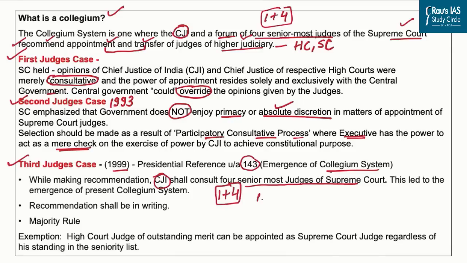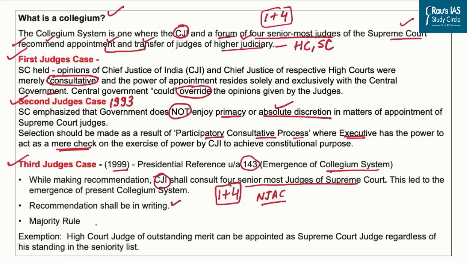We know that the National Judicial Appointment Commission was created in order to replace the Collegium system. However, this was struck down by the Supreme Court, saying that it goes against the independence of the judiciary and balance of power. However, under this case, the Supreme Court had an opinion that all the members of the Collegium, regarding their recommendation, shall put it in writing. It means that whatever they recommend for the appointment of a particular judge should be given in written form. It should not be oral.